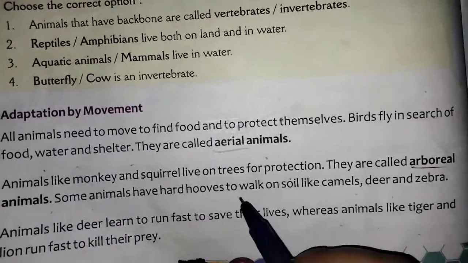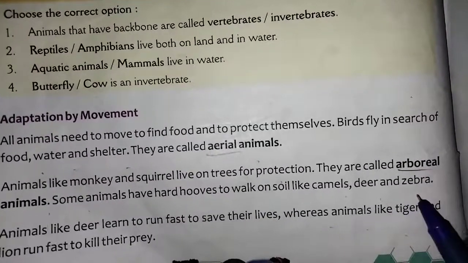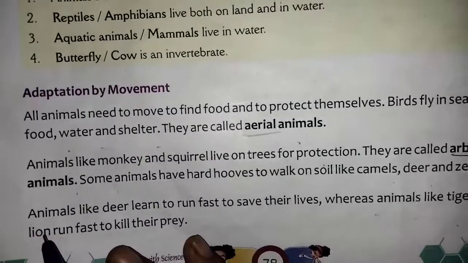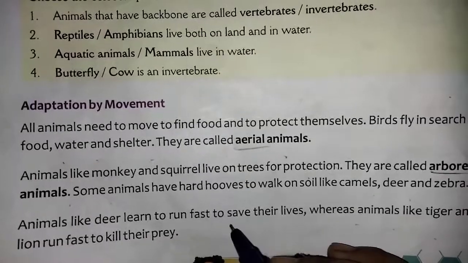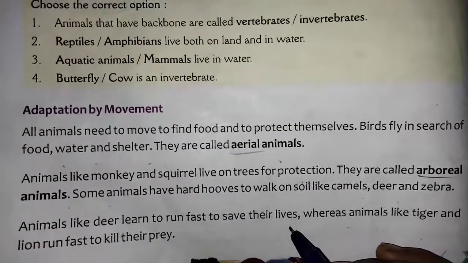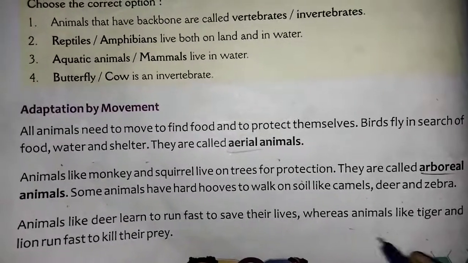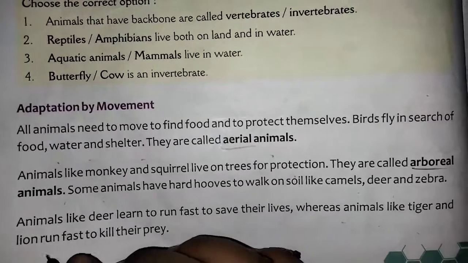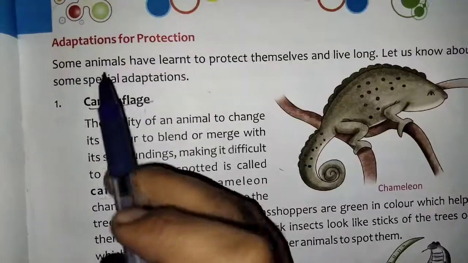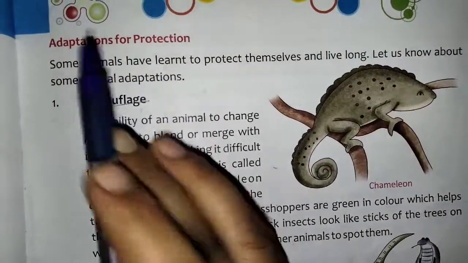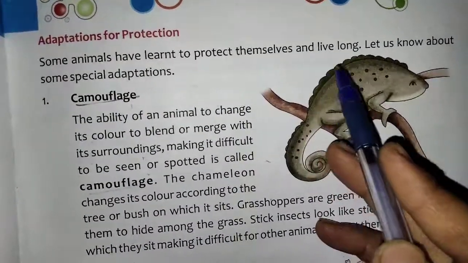Some animals have hard hooves to walk on soil, like camel, deer and zebras. Animals like deer learn to run fast to save their lives, whereas animals like tiger and lion run fast to kill their prey. Adaptation for protection. Some animals have learned to protect themselves and live long.